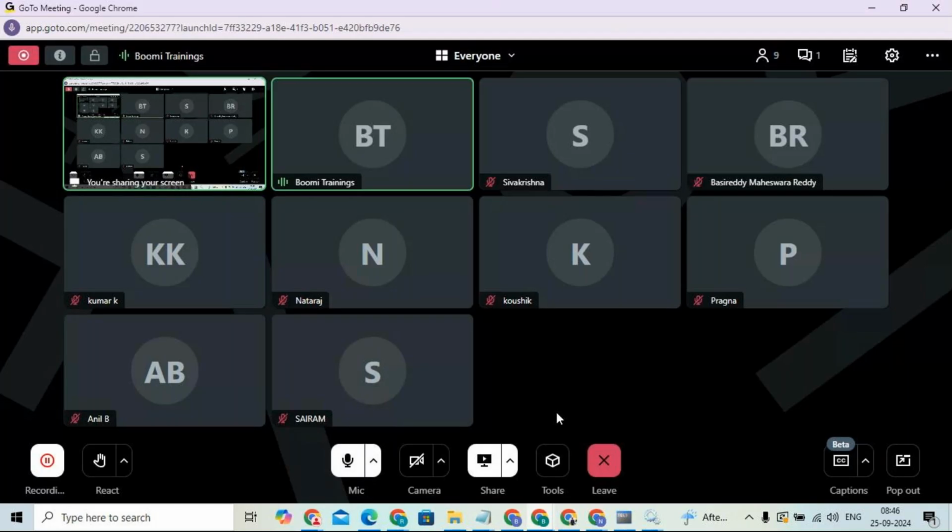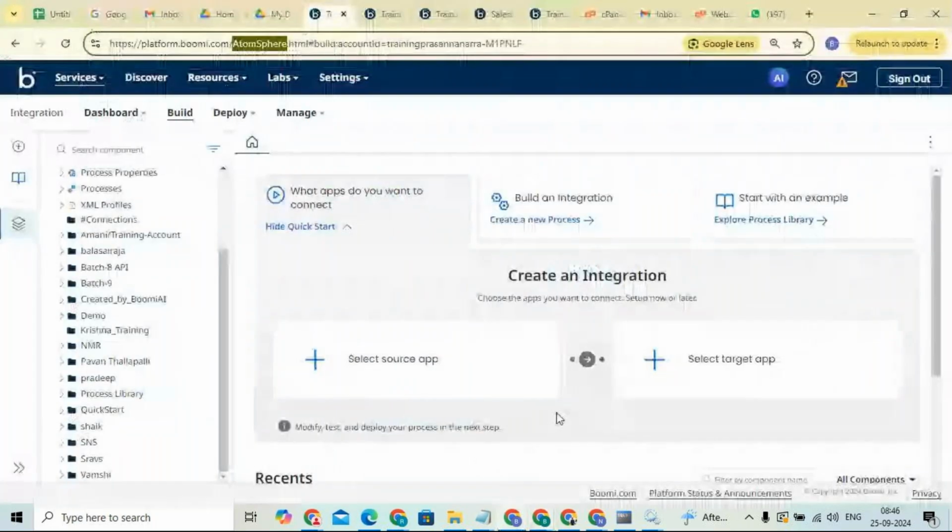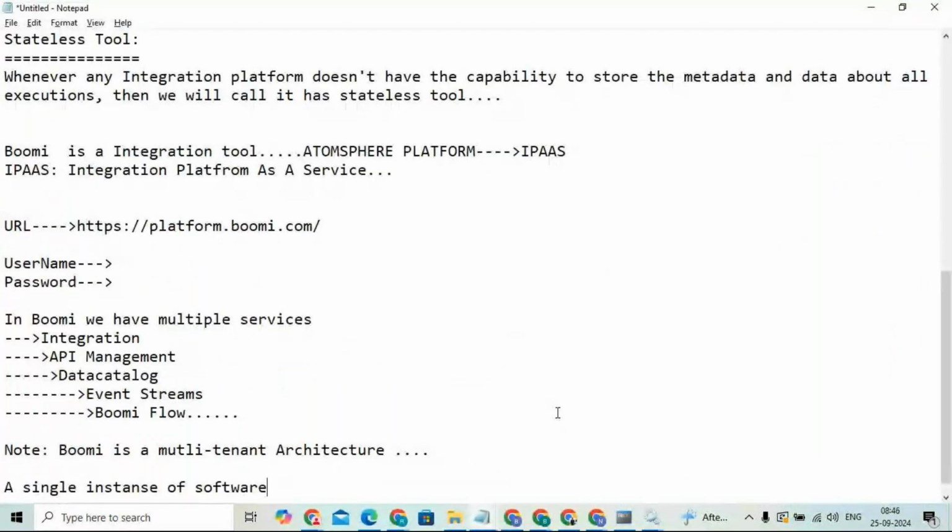Sorry guys. Now, what are we discussing? Multi-tenant: a single instance of software can be used by multiple users. For example, Boomi is a software, and this software can be used by multiple users.